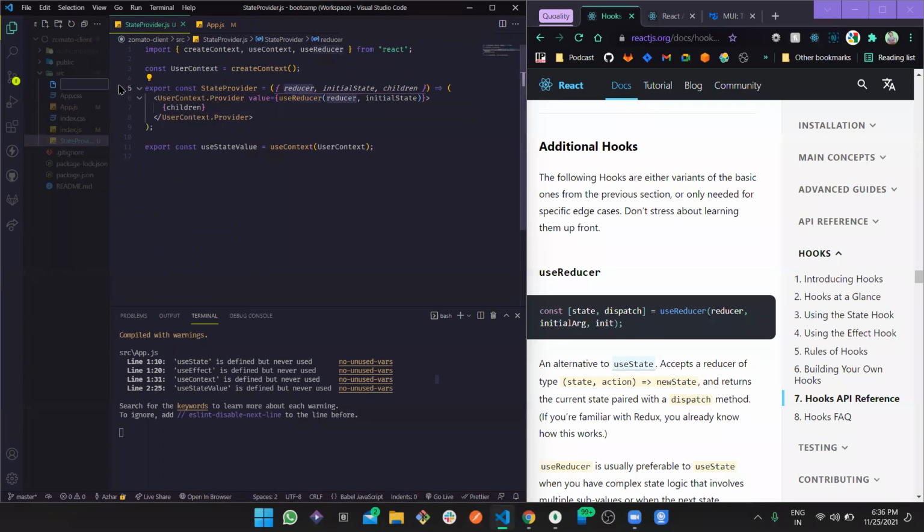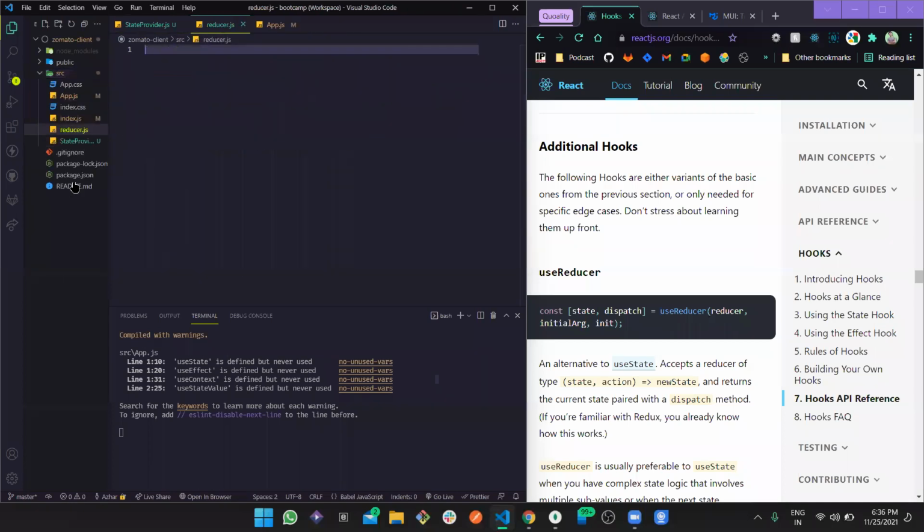So let's create a new file which is going to be reducer.js. Here, the very first thing is going to be to export the initial state. So firstly, we need to decide what the initial state is going to be. That's the user, right? So there would be a user which is going to be null. At first, the user would be null.